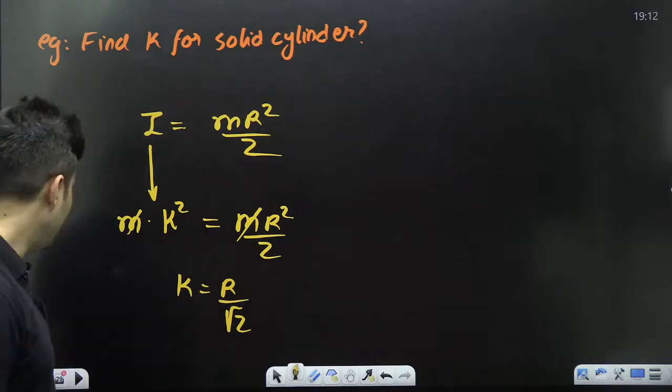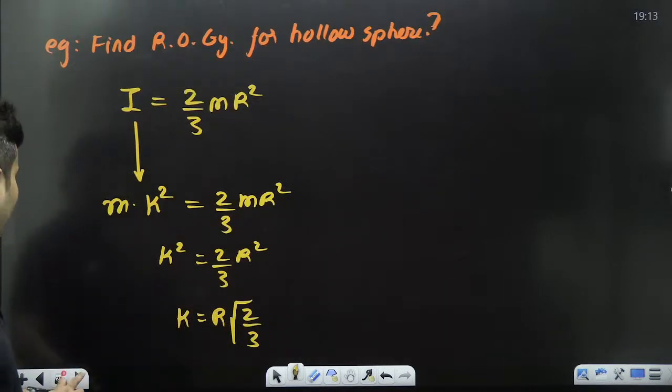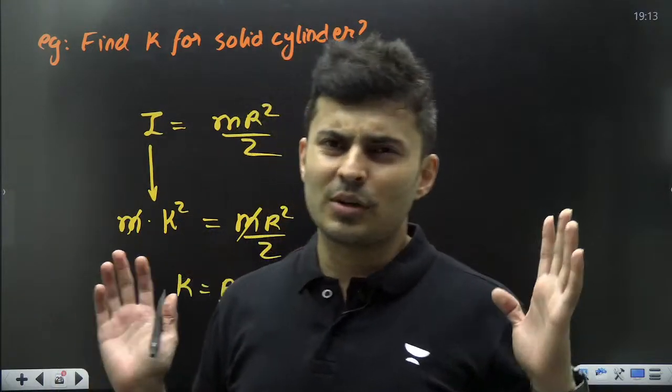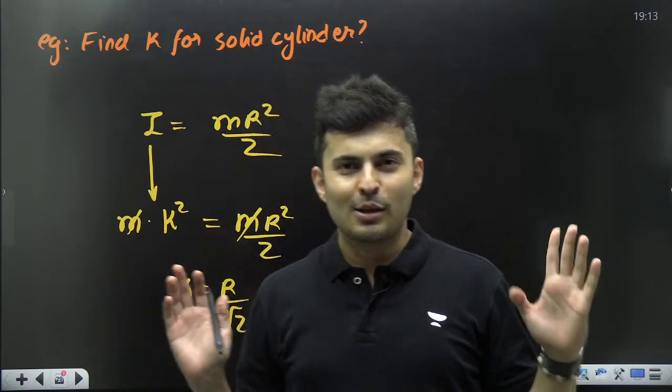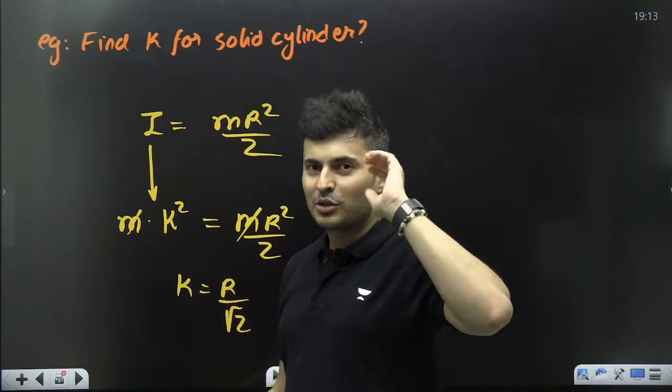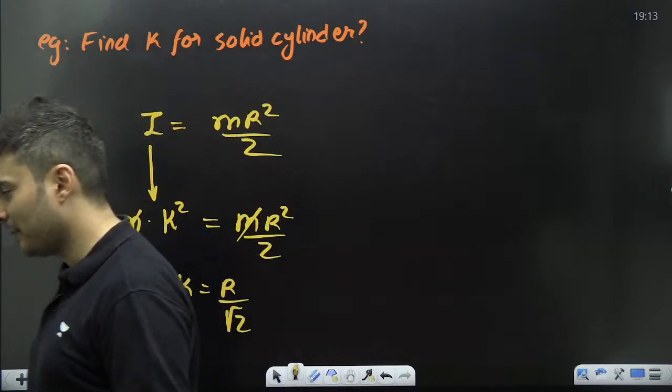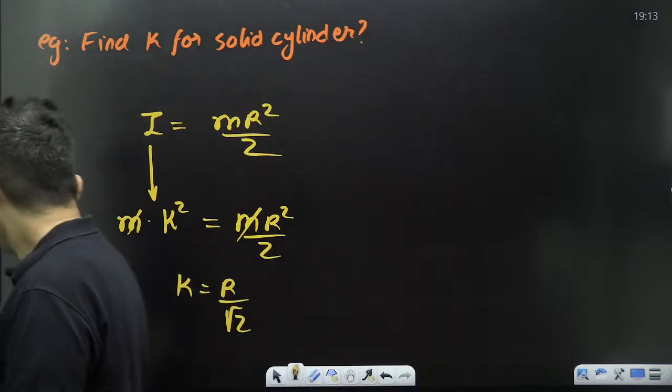Everybody with me? Understanding how to solve these kinds of questions for radius of gyration or in general finding moment of inertia? These questions are very common. So that is the first part. So at least one question, 4 marks, is guaranteed now. Okay. Cool.